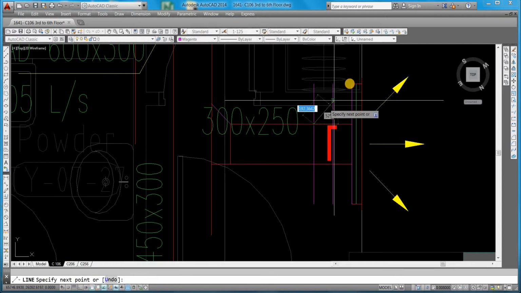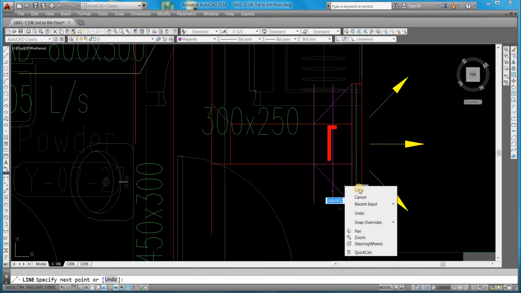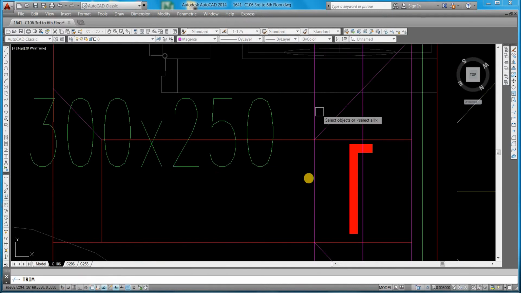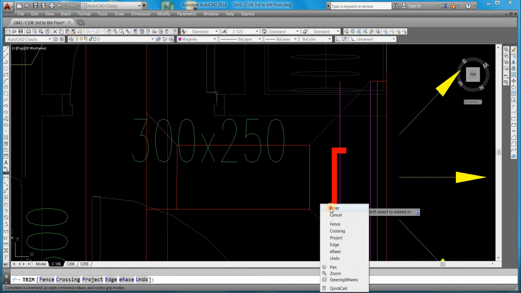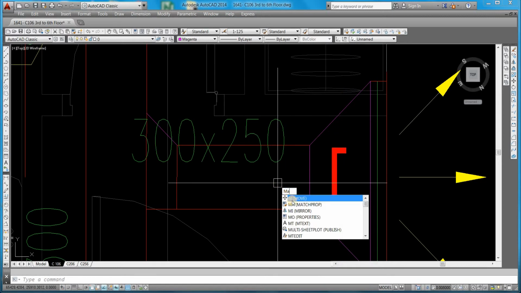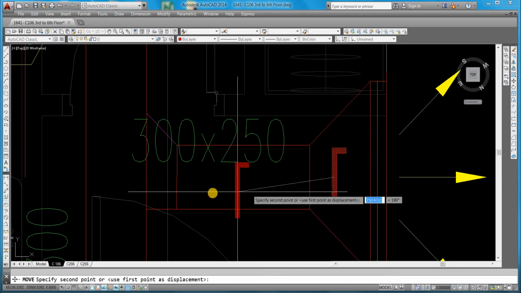We'll connect from there to there. This area, same trim. Match property, enter. There is a VCD required.